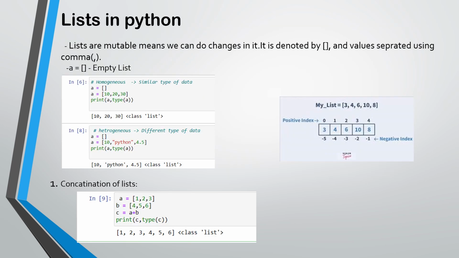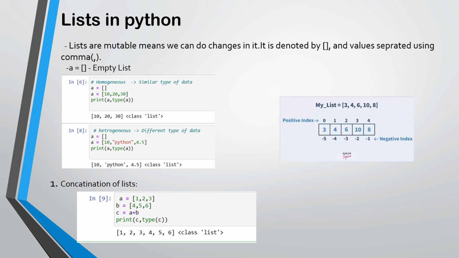Now we will talk about lists in Python. Lists are mutable, means we can make changes in them. A list is denoted by square brackets and values separated using commas. For example, we will take a as an empty list, which is square brackets. Now a is 10, 20, 30. Print a comma type a, which gives the output 10, 20, 30 and the type is class list.